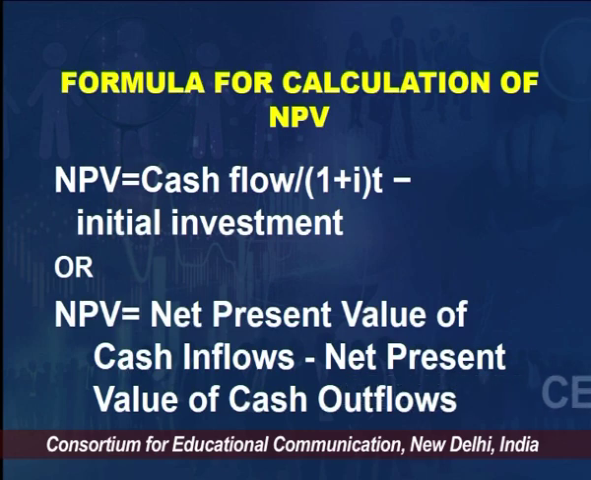Have a look at the formula. The cash flows divided by 1 plus i raised to the power t, minus the initial investment. So what is the initial investment? It is the present value of the cash outflow, and the cash inflows are discounted by dividing by 1 plus i raised to the power t. This is when we are receiving cash flows just once.